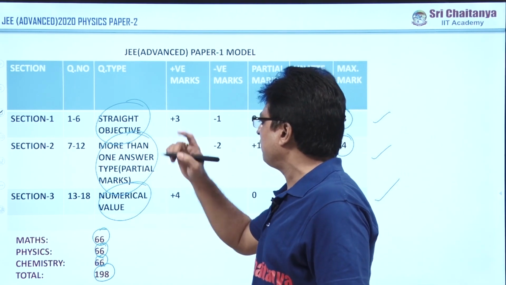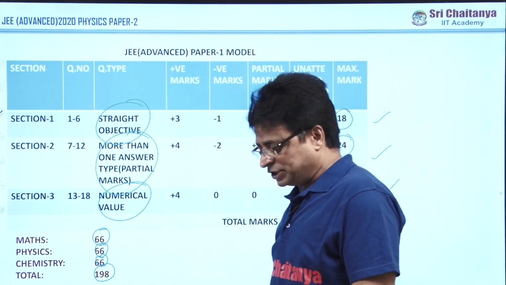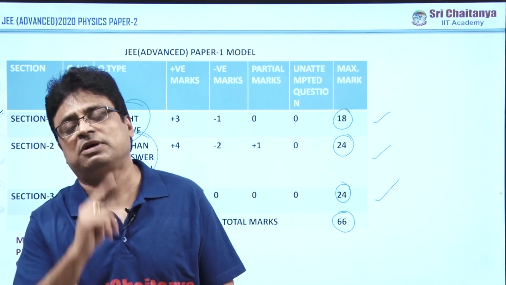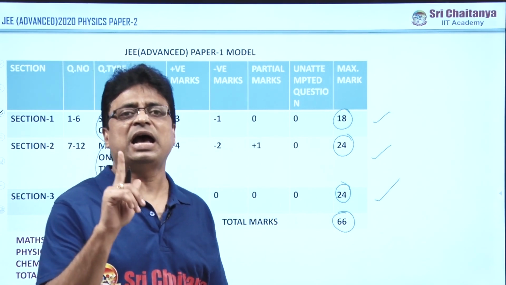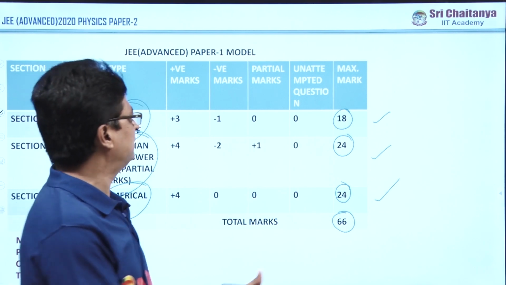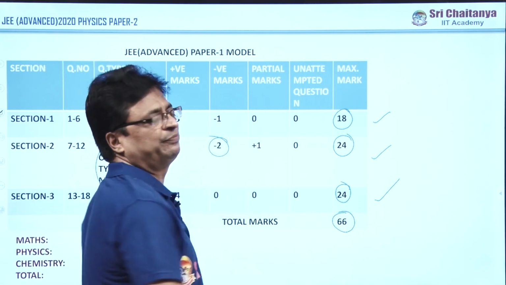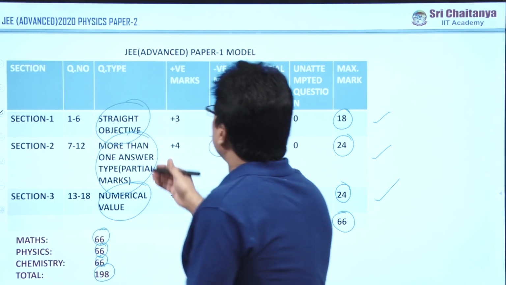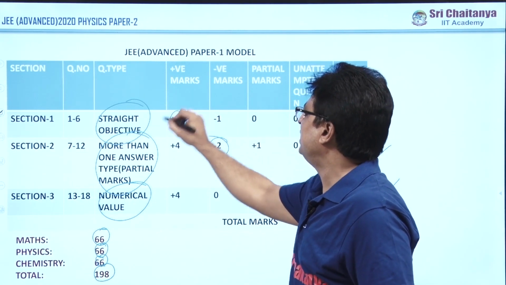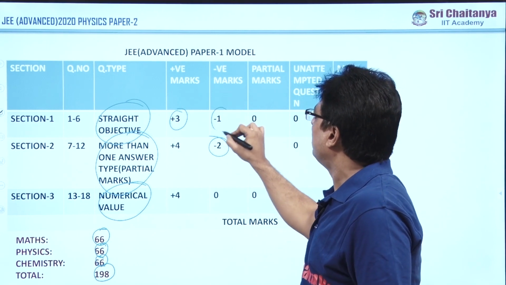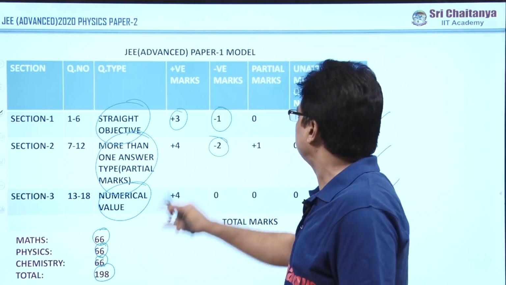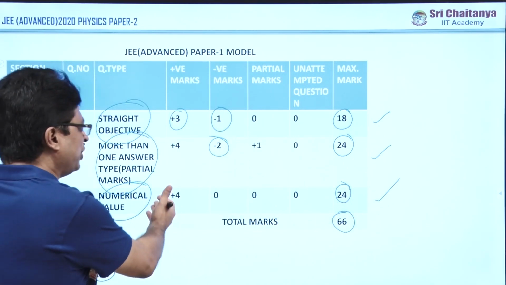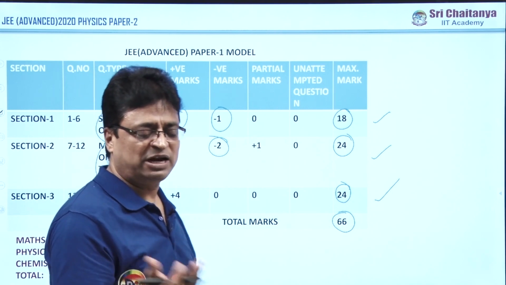The beauty of this particular paper is that in Section 2, the more than one answer type of questions, they are giving partial marks. And if anybody has attempted wrongly, then he will lose marks with -2. That is the only disadvantage with Section 2. And of course, in the straight objective, for a right answer it is +3, for a wrongly attempted answer it is -1, and for no attempt, 0 marks. And there is no negative mark at all for numerical value questions.